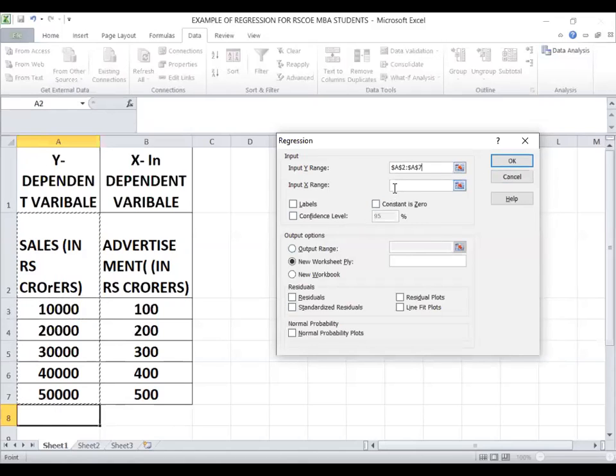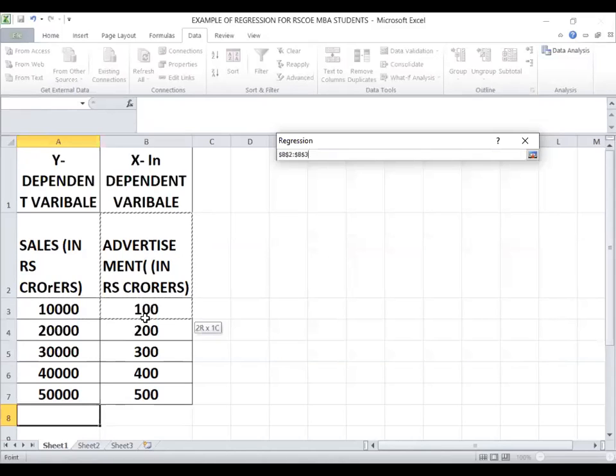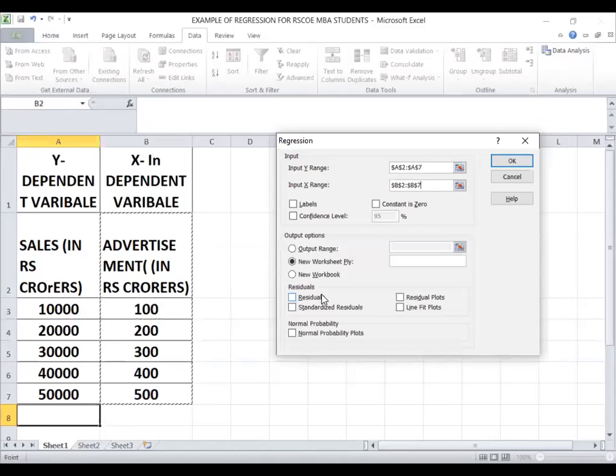Then on the second one, input x range, take from advertisement to 500 because your advertisement is your y variable. Then click labels because this labels your sales and advertisement, and you have selected it. So you take that one also.